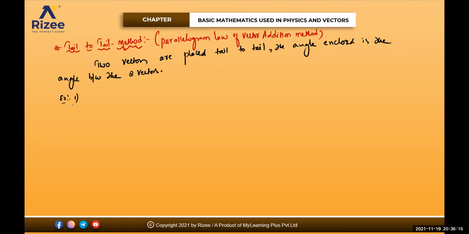Example. If I give you two vectors like this, this is the vector a bar, and this is the vector b bar. Now, how do you take out the angle? We need to add the tail of the second vector to the tail of the first vector. This is the tail. This is the tail. We can shift the vectors parallelly, beta. So I'll keep the first vector as it is. This is your a bar. I'll shift the vector b bar and attach to the tail of the first vector. So this is the angle theta.